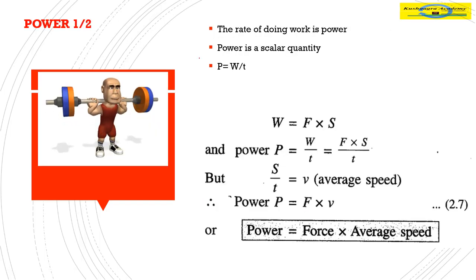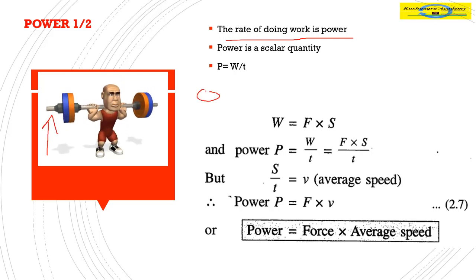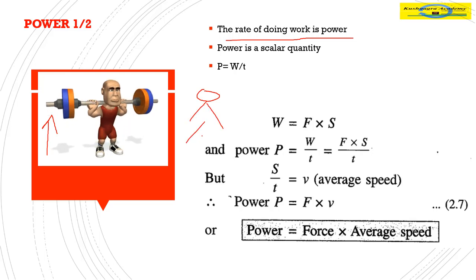Now coming to power. What is power? The rate of doing work is power. Suppose this is an Olympic champion. He will be able to do this push-up much faster. Suppose this is a school champion. He will be able to push this but at a slower rate.